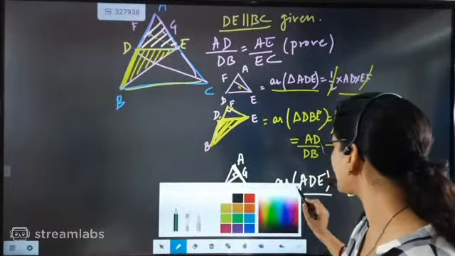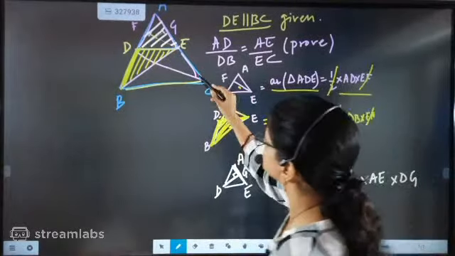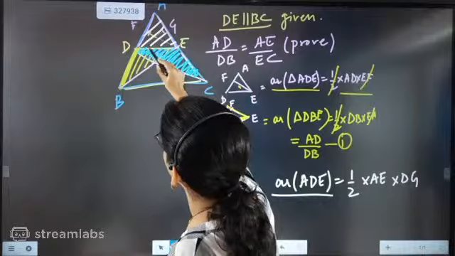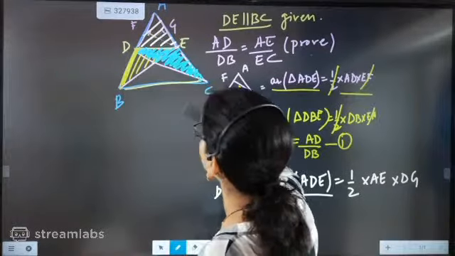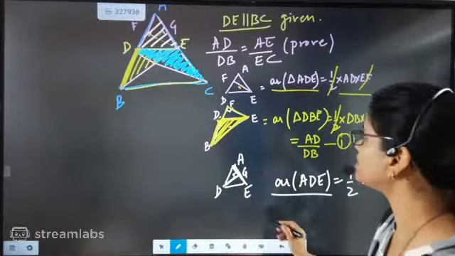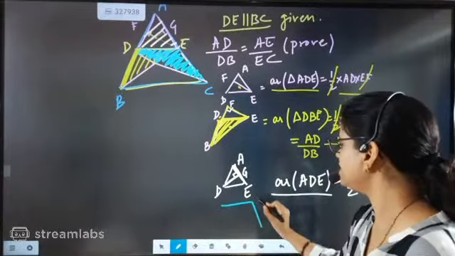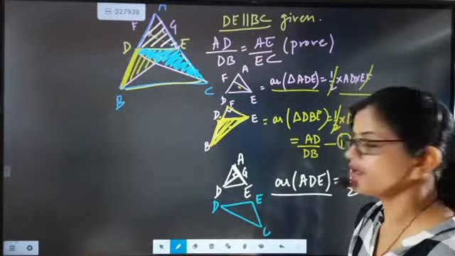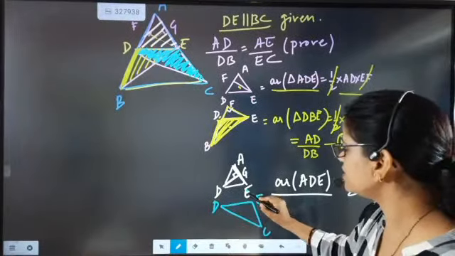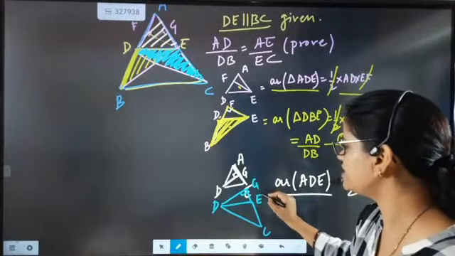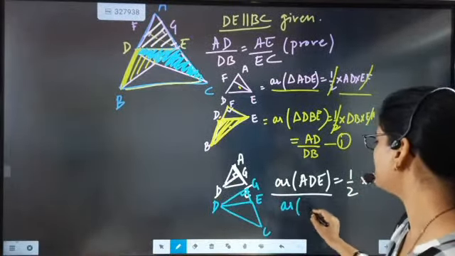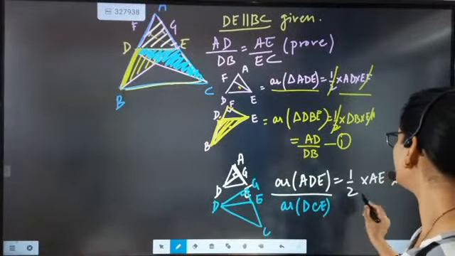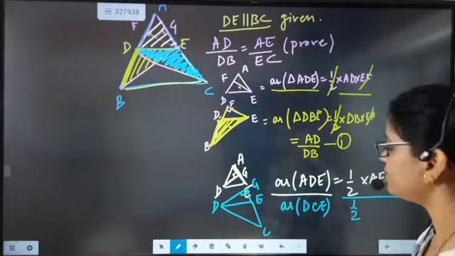Okay. Now beta, next time you are going to take the lower triangle. So what is the lower triangle there? This time you are going to take this part. Now I hope you might have understood, beta. This time you are going to take that part of the triangle, that is D, E, C. Okay, and here this part is there. Now the most important thing is we need to get the height. So the height is outside, DG.